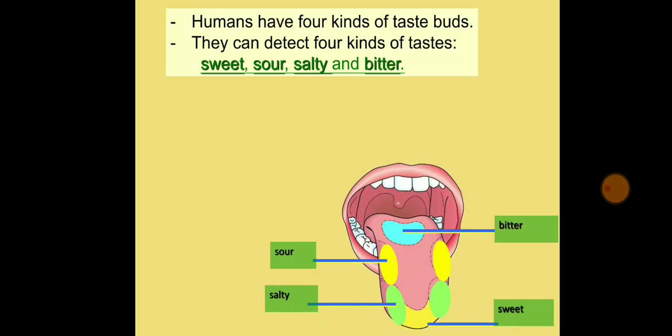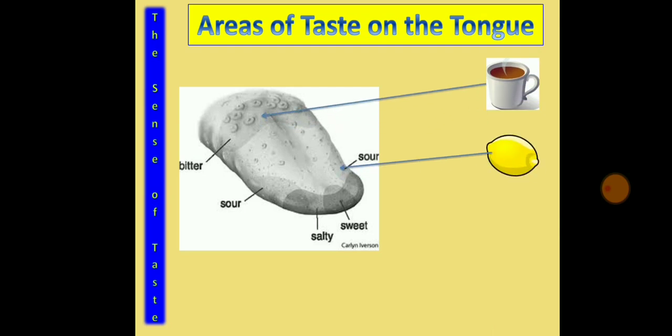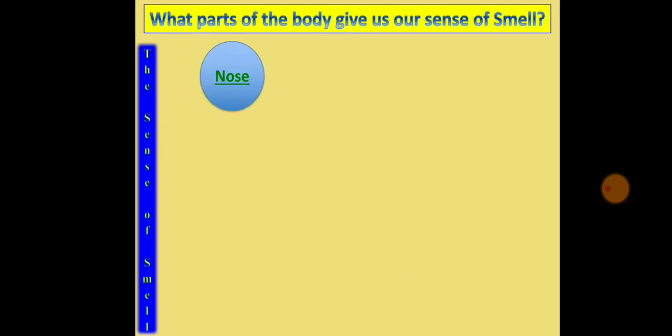Then at the middle lateral sides, if you can see the pink dots, there you will get the sour taste, and the salty taste you will get at the anterior lateral side, and on the tip of the tongue you will get the sweet taste. So this is about the taste.